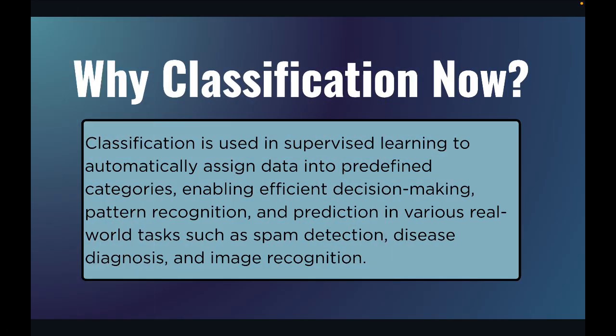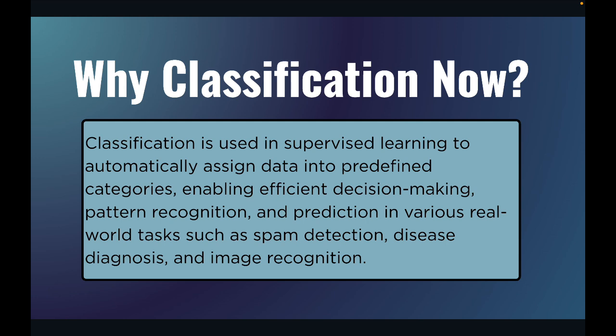Now, in the previous videos, as we have learned about machine learning, we have learned supervised learning. In supervised learning, we have two terms, that is classification and regression. In a previous video, we learned about regression. We created one model for that, right? And we explored those things. Now, in this video, we are learning about classification. It is a term of supervised machine learning, okay?